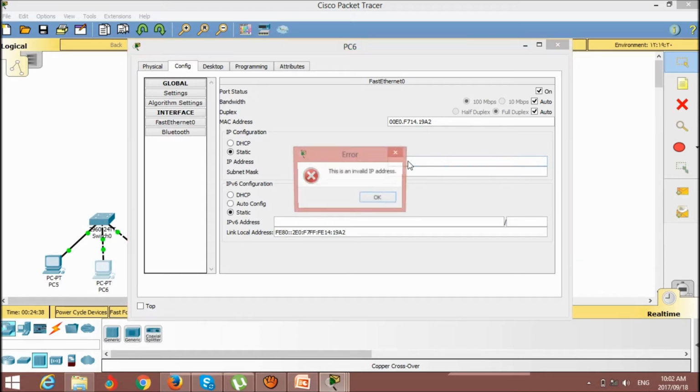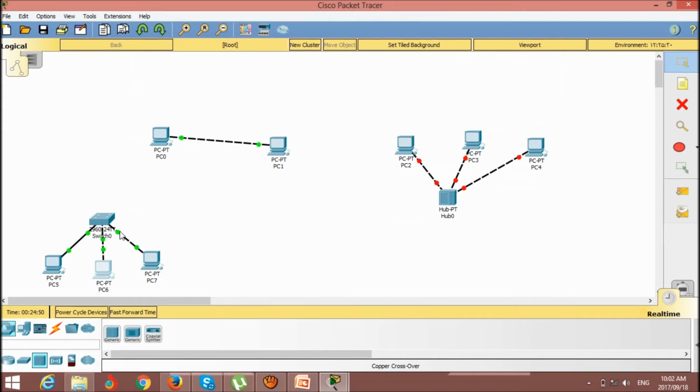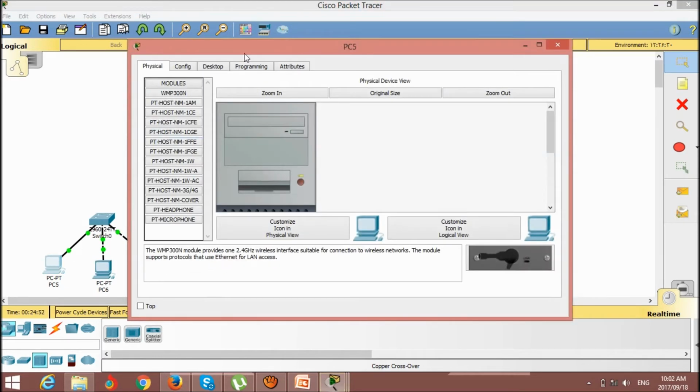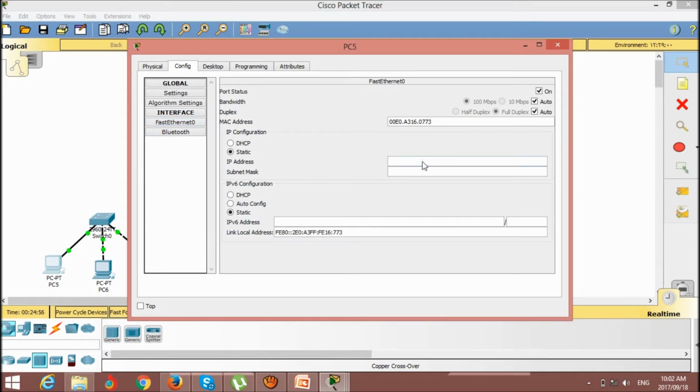Sorry, two. Oh, it's wrong here. Mistake here, one. Again cross. Just the last one. 3. That is working.